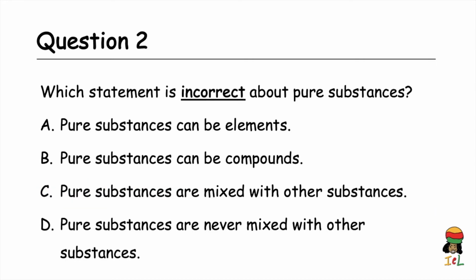Question 2. Which statement is incorrect about pure substances? A. Pure substances can be elements. B. Pure substances can be compounds. C. Pure substances are mixed with other substances. D. Pure substances are never mixed with other substances. The answer is C. Pure substances are mixed with other substances.